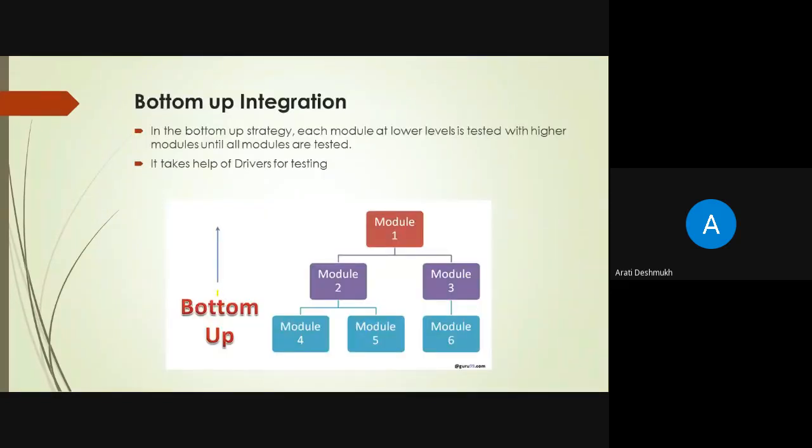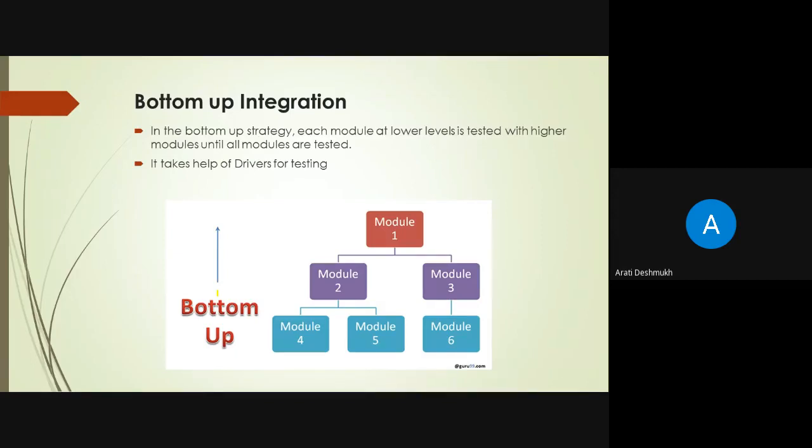This is bottom-up integration testing. In bottom-up integration testing, we require the lowest level of units to be tested and integrated first. As in the figure, the lowest level sub modules are integrated and tested first, and then successively superior level components are added. The lowest level is module 4, module 5 and module 6.